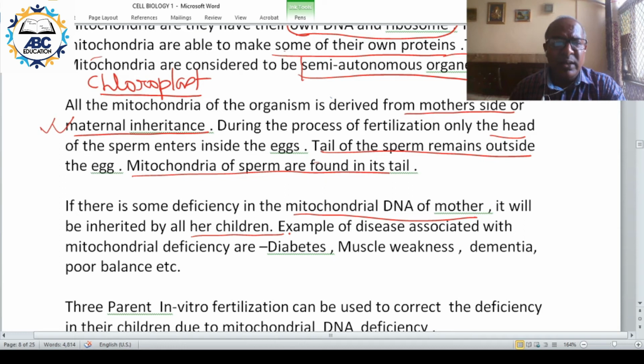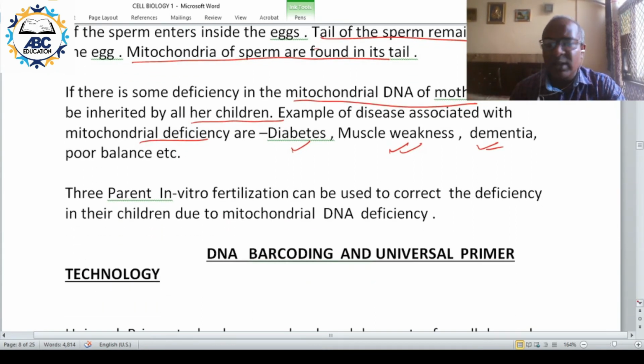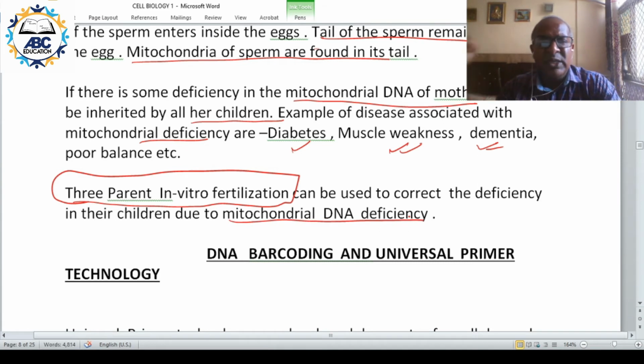Some of the inherited mitochondrial deficiency diseases are diabetes, muscle weakness, dementia, poor balance, etc. Now to overcome it, a new technique has come into picture, that is called 3-parent IVF. 3-parent IVF is used to correct the mitochondrial DNA deficiency. This will be covered in detail.